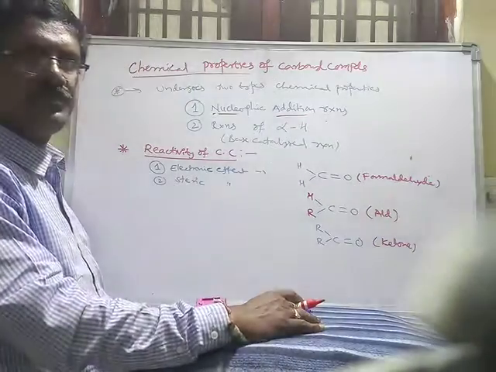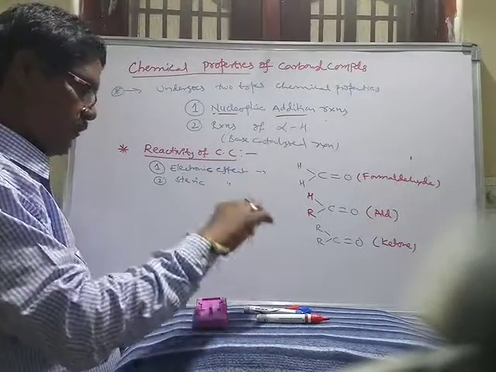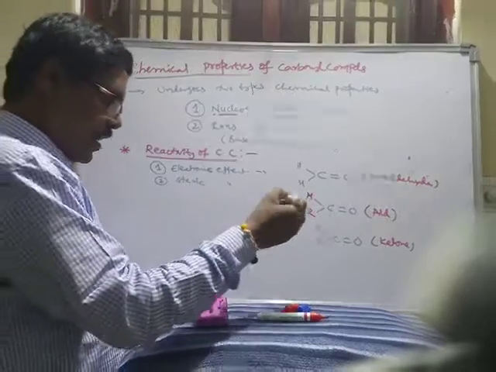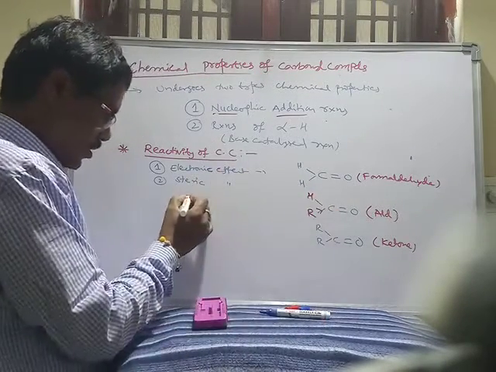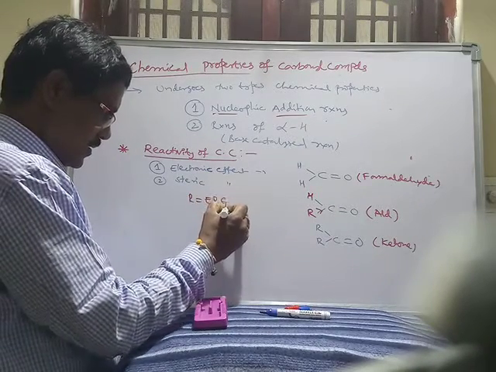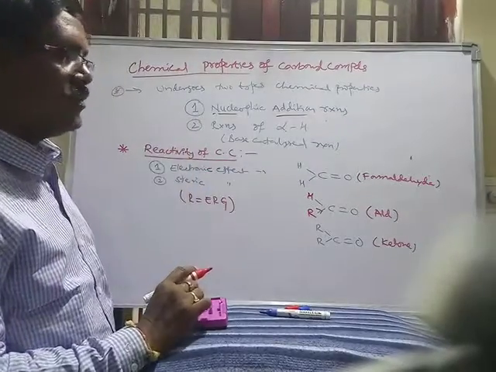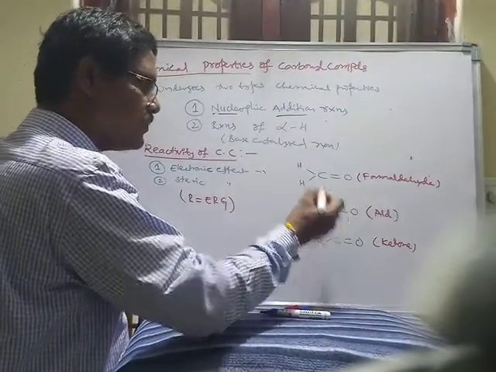It is a ketone. Now, what does electronic effect mean? Here the alkyl group R is an electron releasing group. That's why it releases electrons.